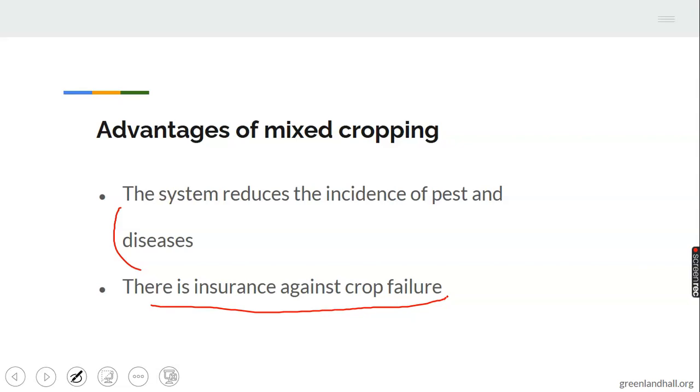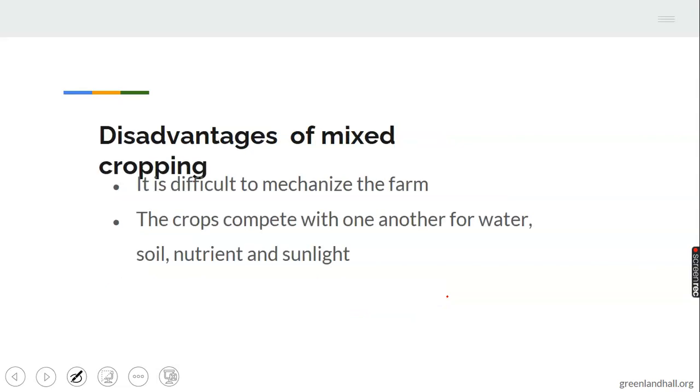If the farmer is cultivating 3 to 4 crops, all the 4 crops cannot fail in that particular year. There will still be one that is able to meet up with the farmer's requirements that the farmer can definitely rely on. Unlike monocropping, where the farmer has no place to depend on because he's cultivating just one crop.